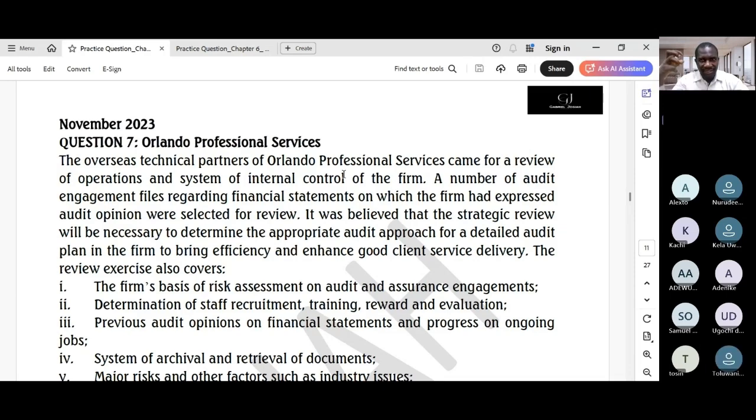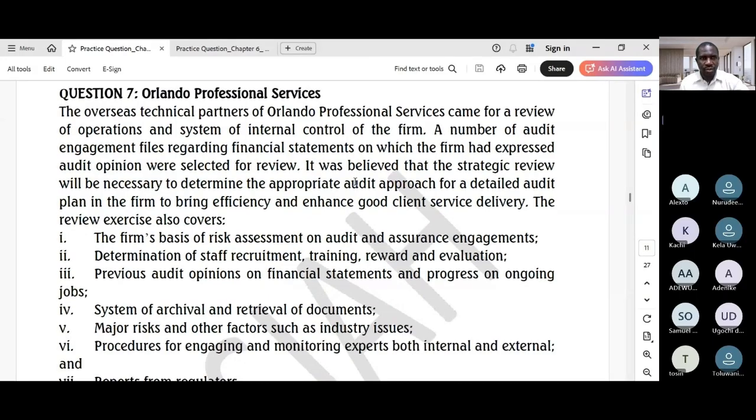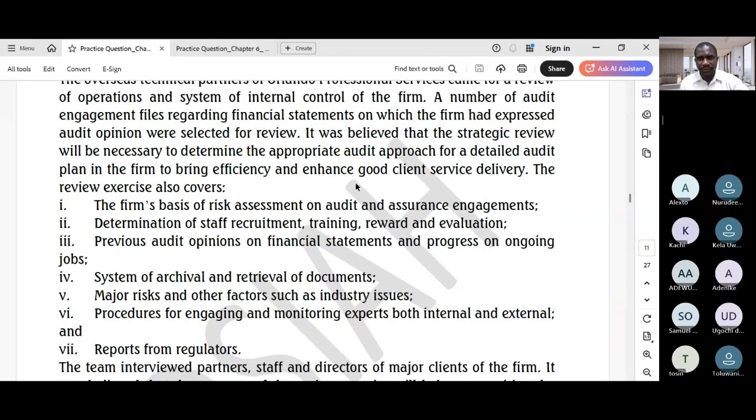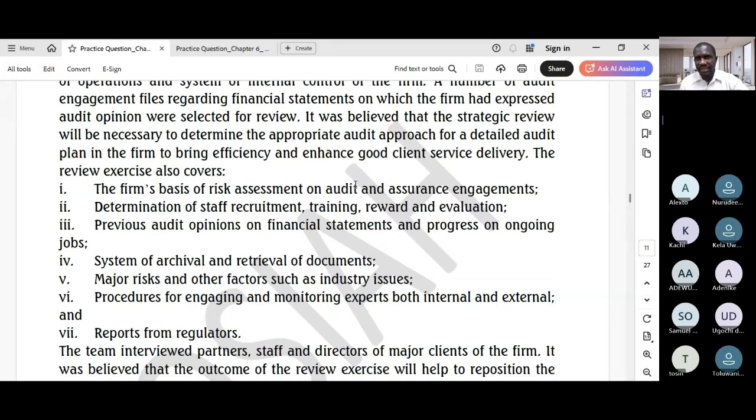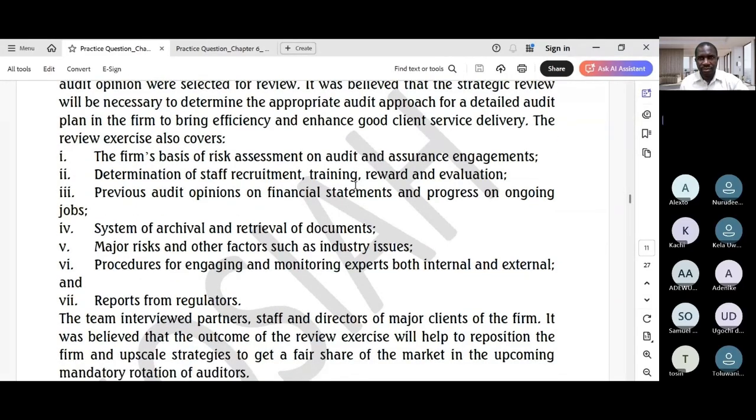A number of audit engagement files regarding financial statements on which the firm has expressed audit opinion were selected for review. It was believed that the strategic review would be necessary to determine the appropriate audit approach for a detailed audit plan in the firm to bring efficiency and enhance good client service delivery.